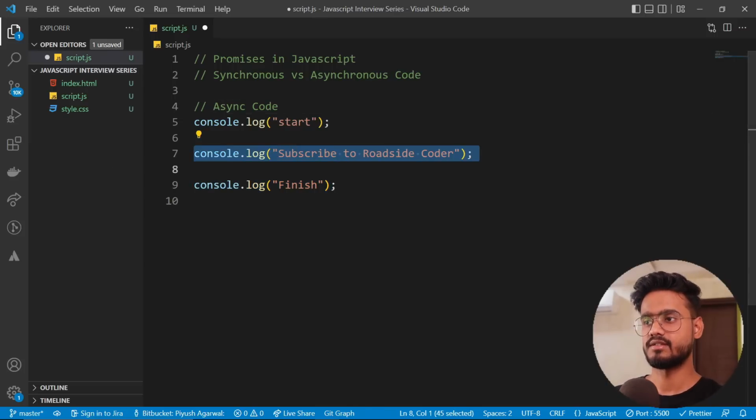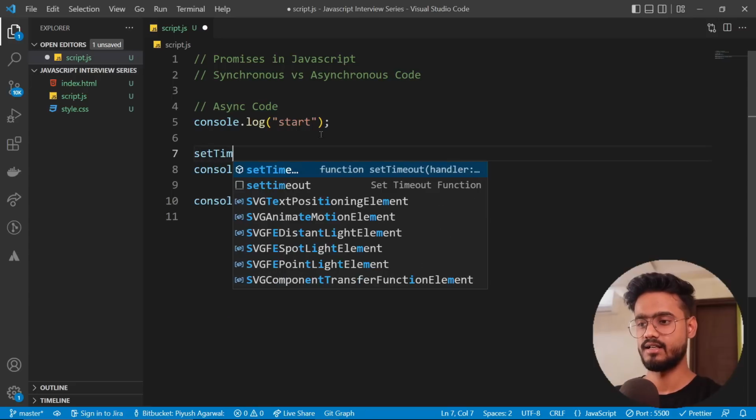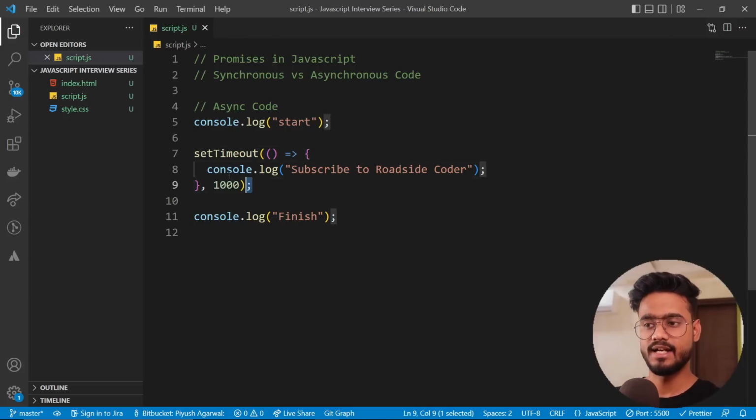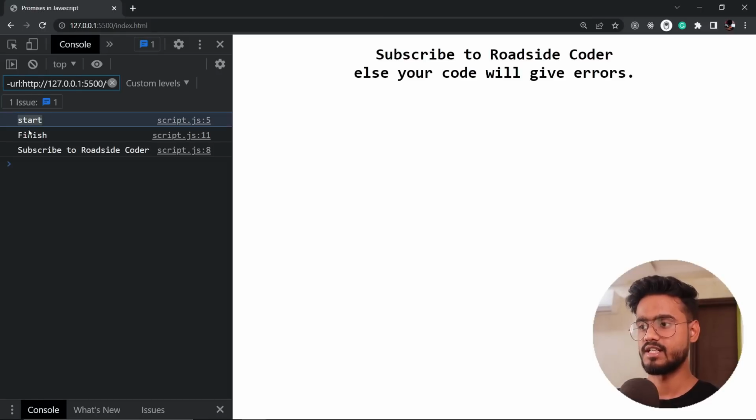So instead of this, what I'm gonna write over here is, I'm gonna say setTimeout, and let's give it, I don't know, 1 second. So if you don't know, if a code is inside of a setTimeout, it will execute the code after this amount of time. So for example, I've given here 1000 milliseconds, that means 1 second. So if we execute this, you're gonna notice, refresh this, we get start, we get finish, and then we get subscribe to Roadside Coder. So why did this happen?